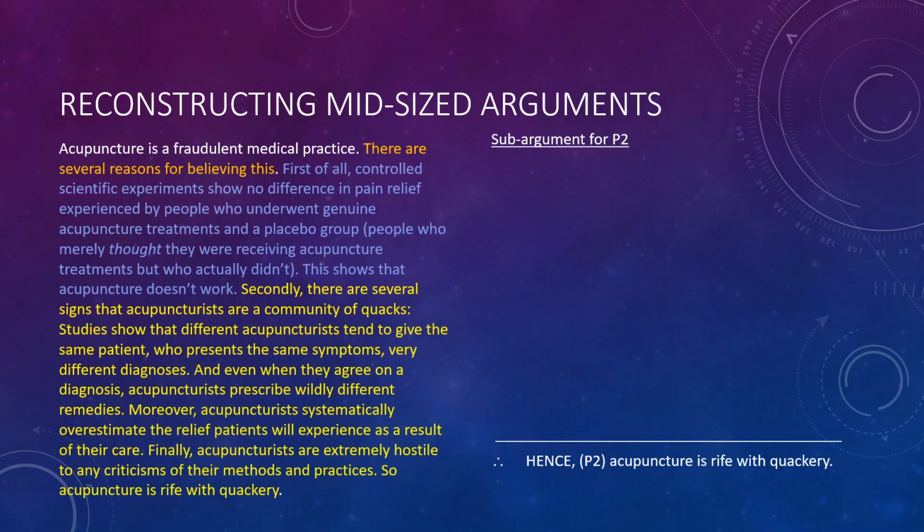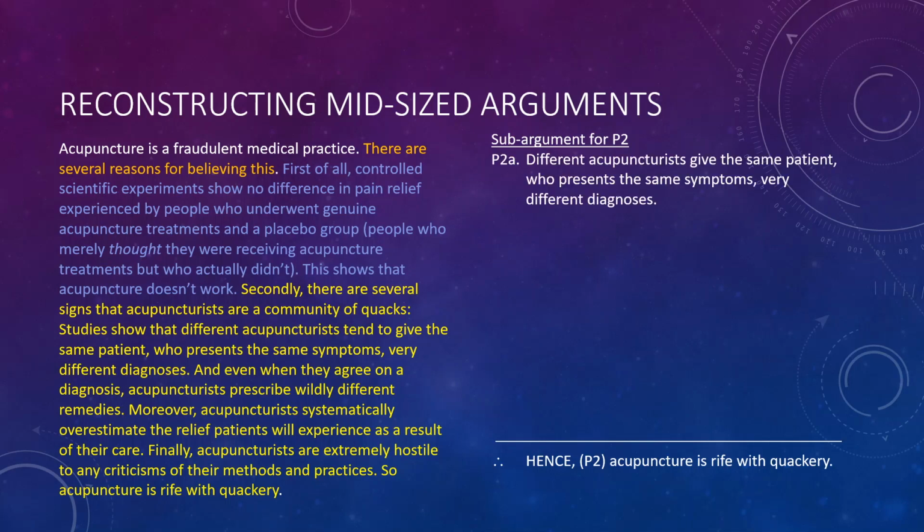The first statement, really the second statement in yellow, is the premise that different acupuncturists will give the same patient who presents the same symptoms very different diagnoses. And then we just move through the list. When acupuncturists agree on a diagnosis, they prescribe wildly different remedies.